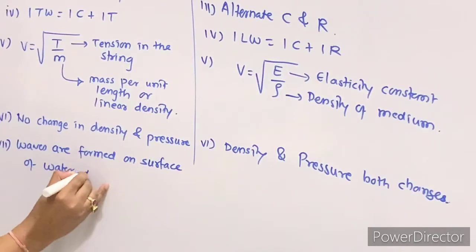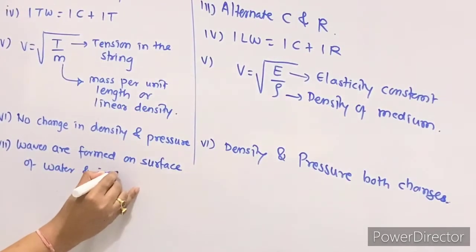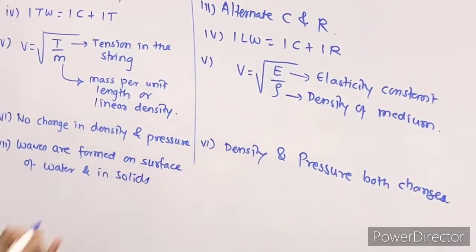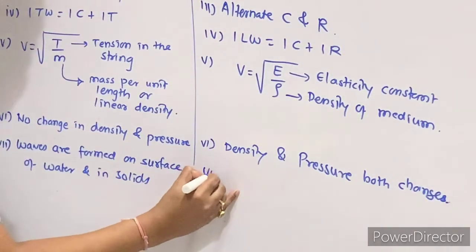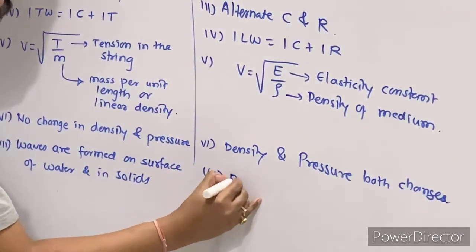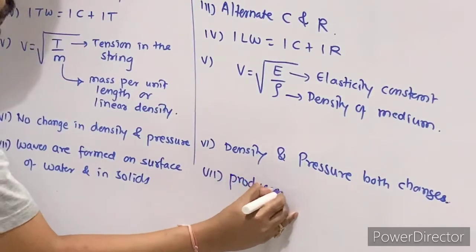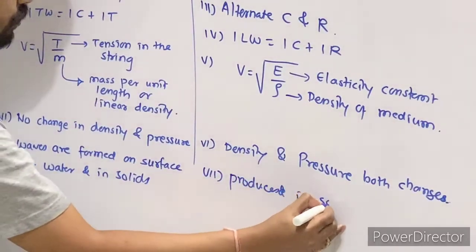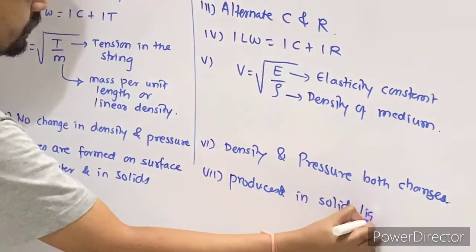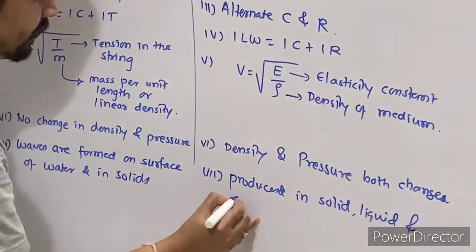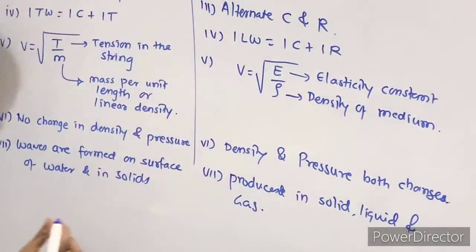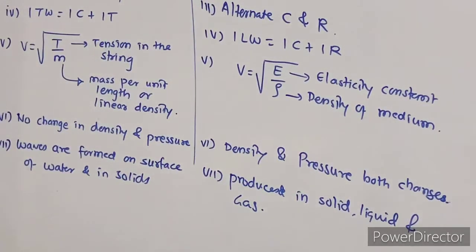So your transverse wave cannot be produced in air. That is only in solid and on the surface of water.